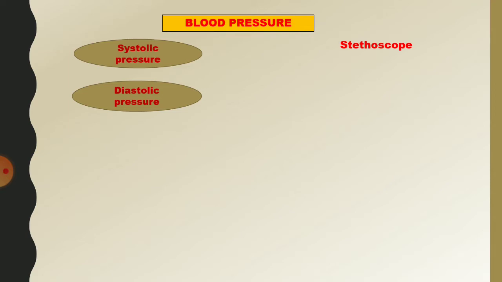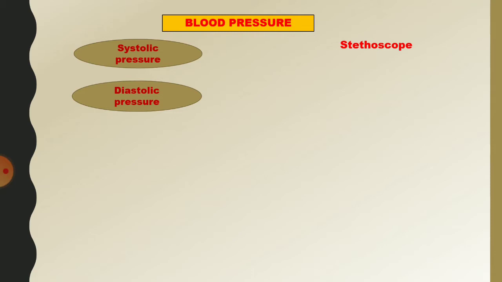Stethoscope. A stethoscope is used to detect the sound produced by the internal organs of the human body. By placing the stethoscope on the chest, we can hear the sound of the heart.